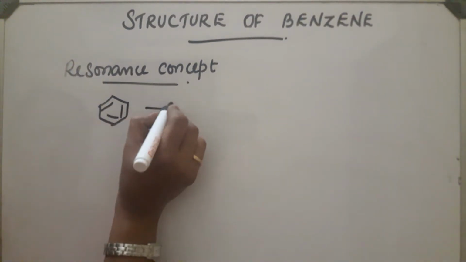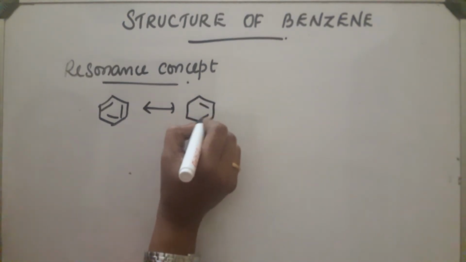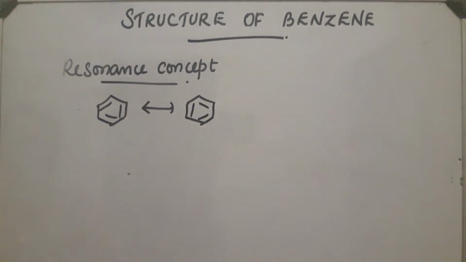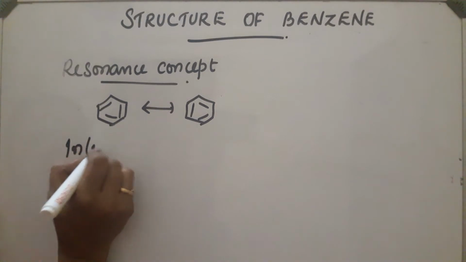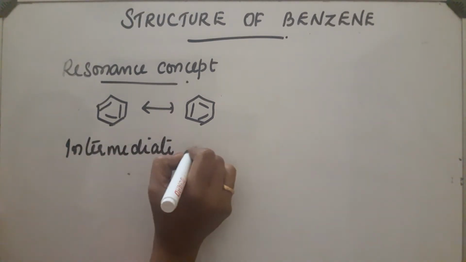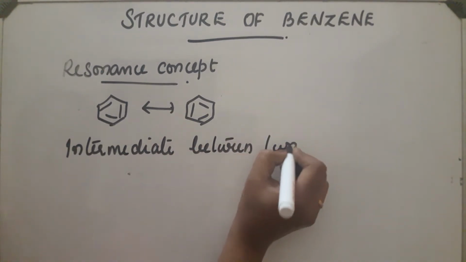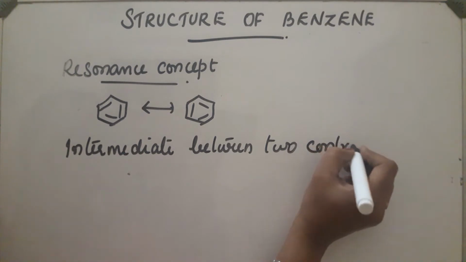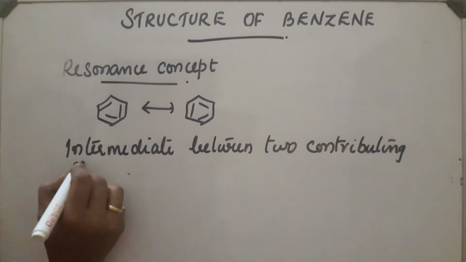These two are the contributing structures of benzene. And according to resonance, the structure of benzene is intermediate between these two contributing structures.